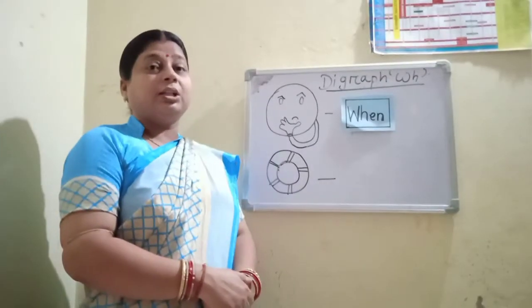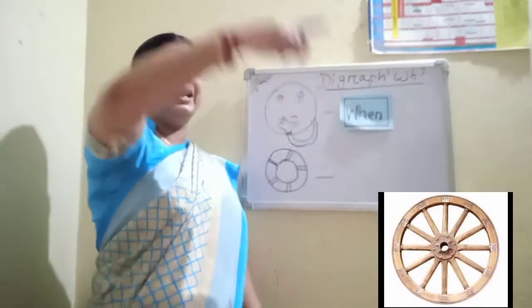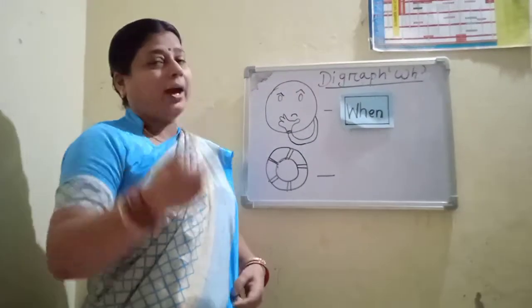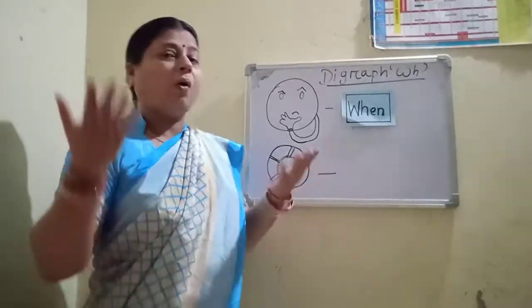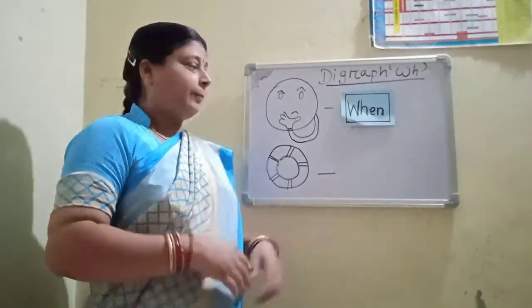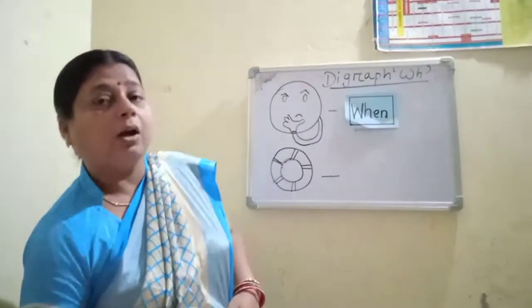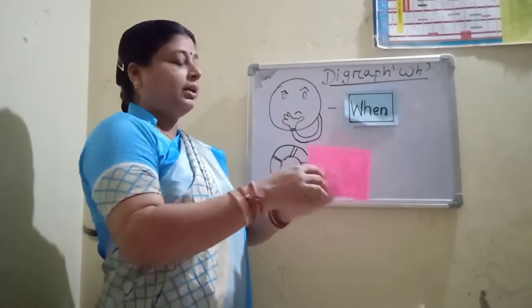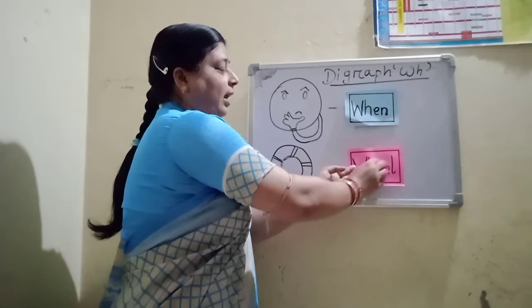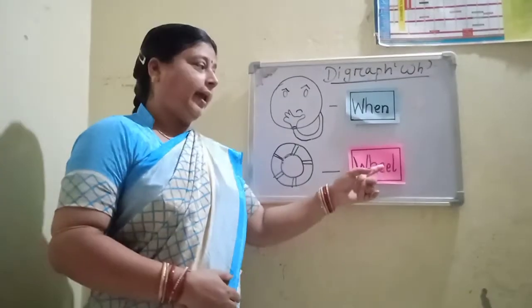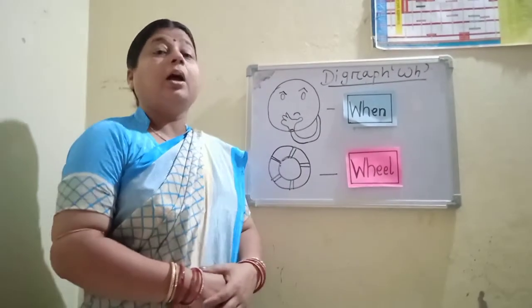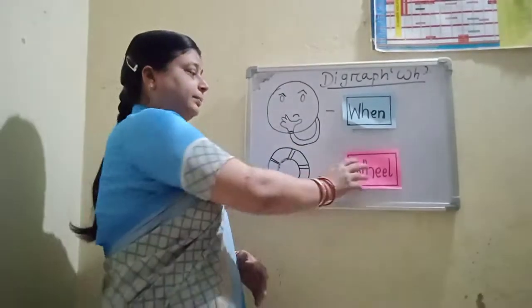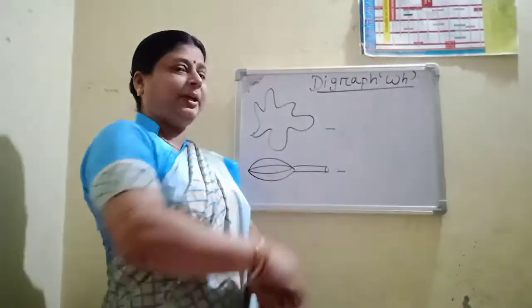What is the next picture? Tell me. This is a wheel. All vehicles have wheels. Bikes, car, bus, truck, all vehicles have wheels. So what is the spelling of wheel? W-H-E-E-L. Wheel.